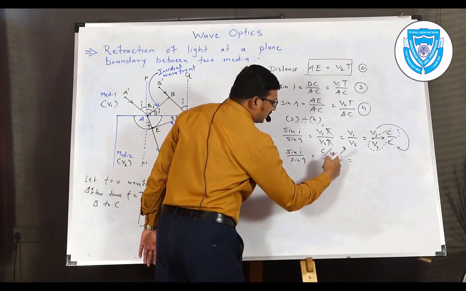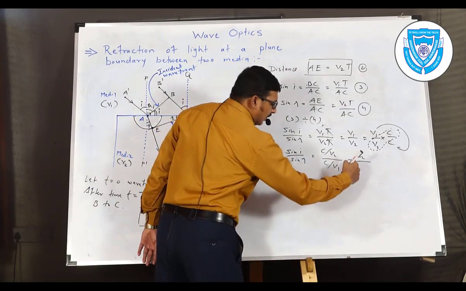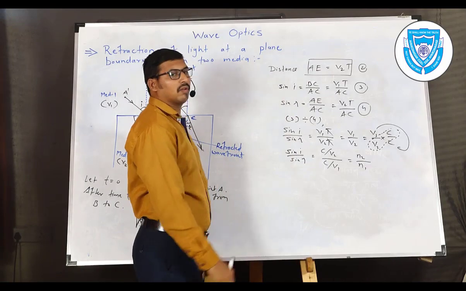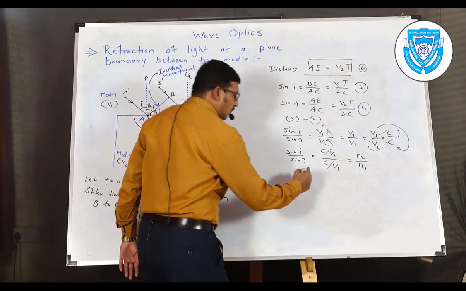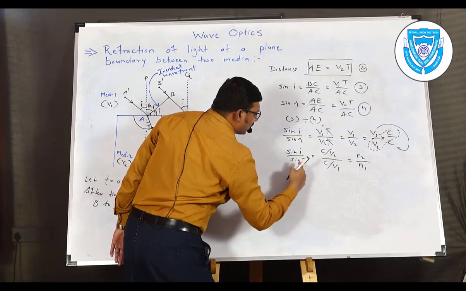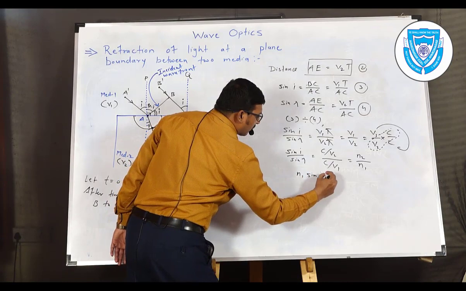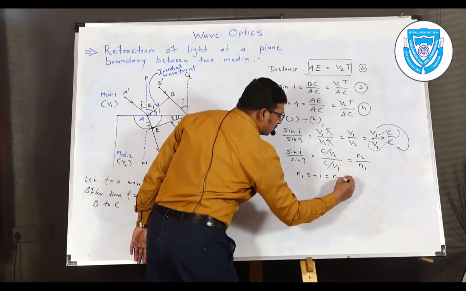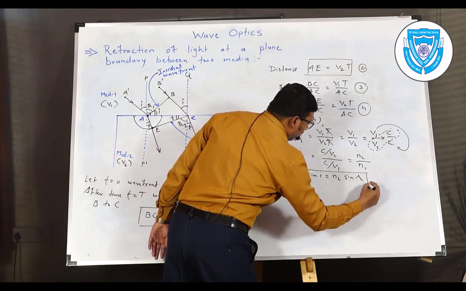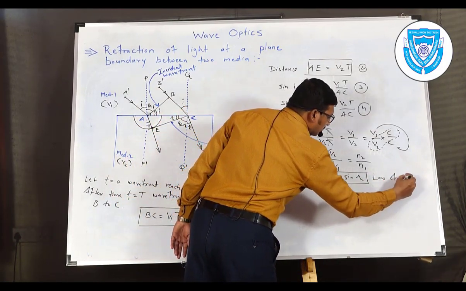C divided by V2 is the absolute refractive index of the second medium, and C divided by V1 is the absolute refractive index of the first medium. So by cross multiplication, N1 into sin I is equal to N2 into sin R. This is nothing but the law of refraction.